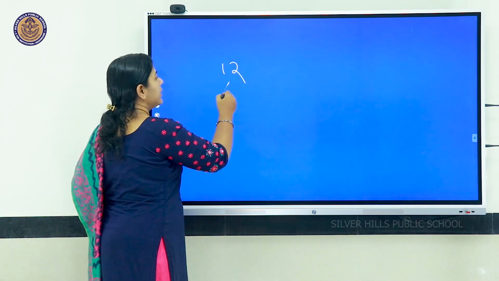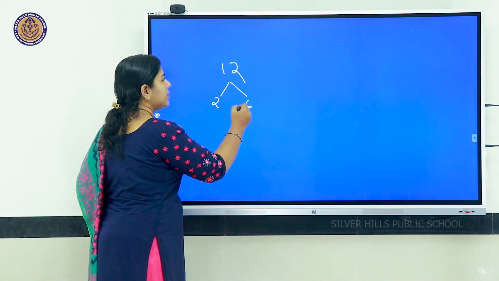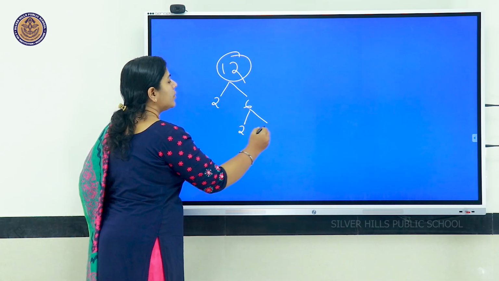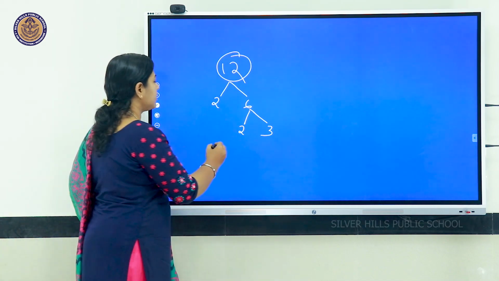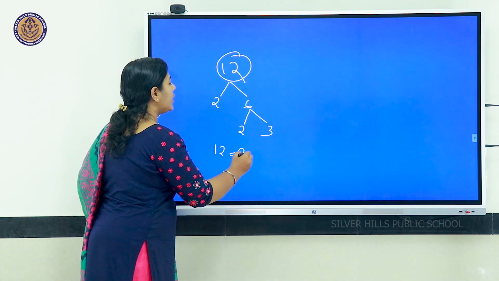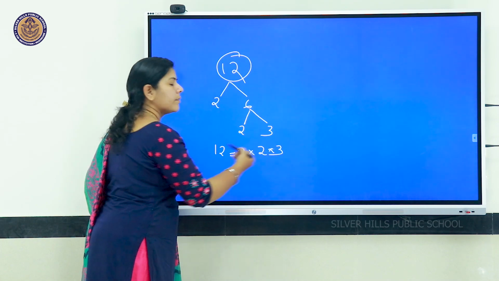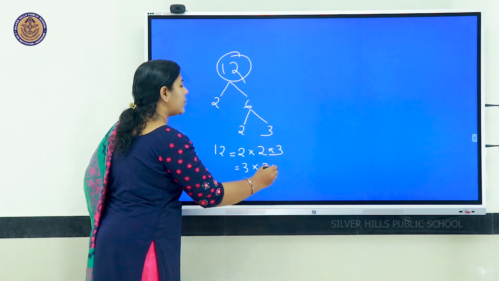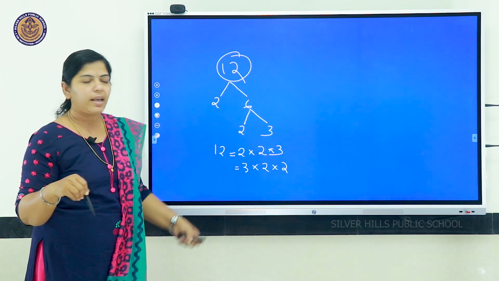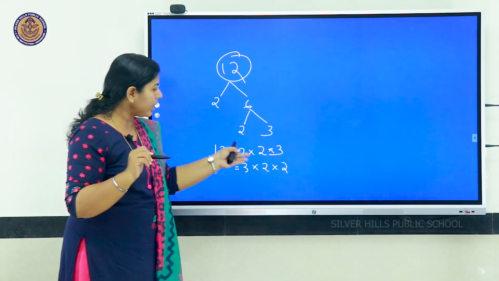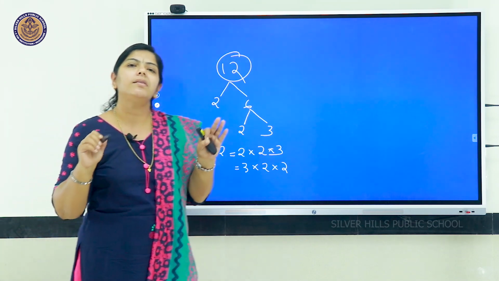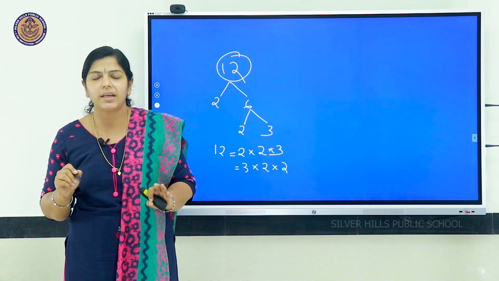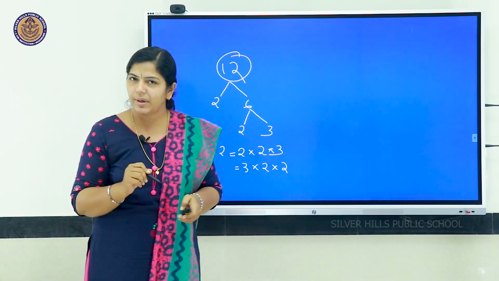12, the prime factors, how we will see: 2 into 6 is 12. Then again if we factorize, 6 is 2 into 3. So the prime factors of 12 are 2 into 2 into 3. If we write it like 3 into 2 into 2, then also the same value, 12. The order can be changed, but the prime factors won't be changed. That is the fundamental theorem of arithmetic.